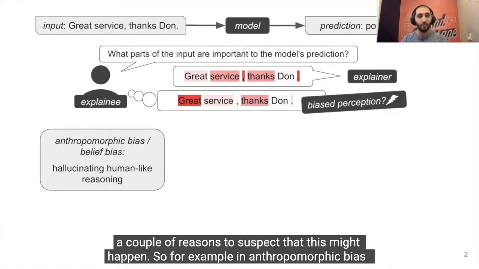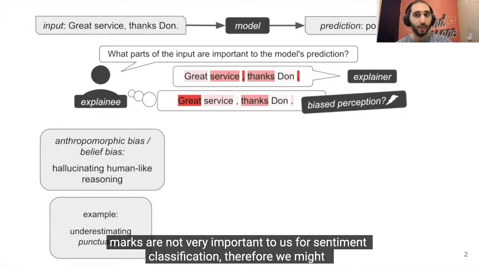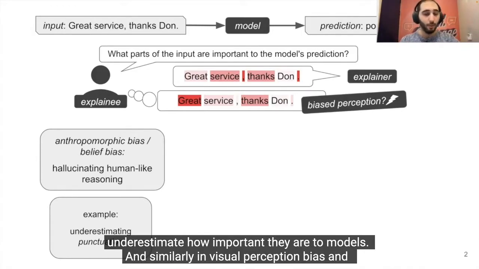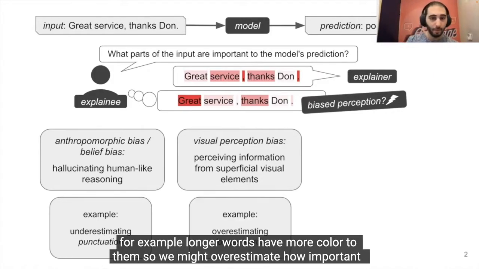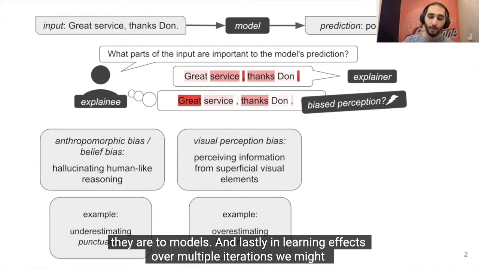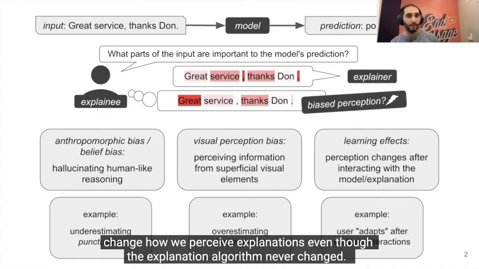So for example, in anthropomorphic bias or belief bias, we might hallucinate human-like reasoning behind models. So for example, punctuation marks are not very important to us for sentiment classification, but therefore we might underestimate how important they are to models. And similarly, in visual perception bias, for example, longer words have more color to them, so we might overestimate how important they are to models. And lastly, in learning effects, over multiple iterations, we might change how we perceive explanations, even though the explanation algorithm never changed. Right?